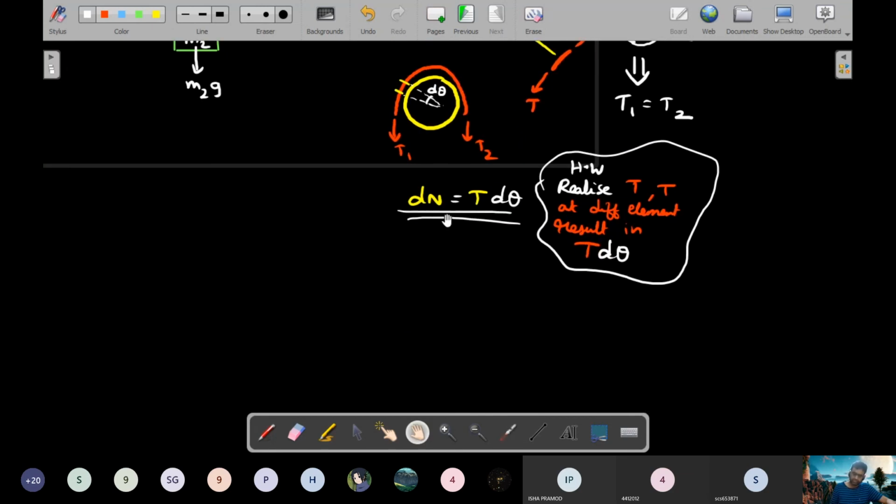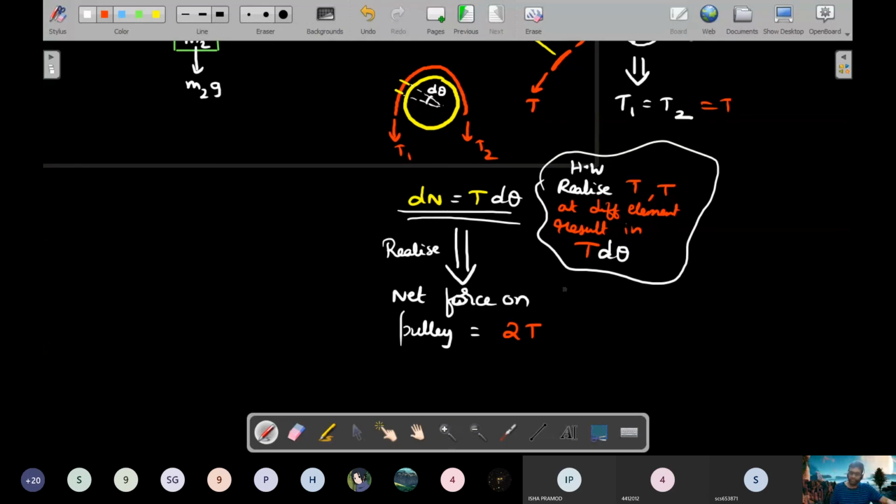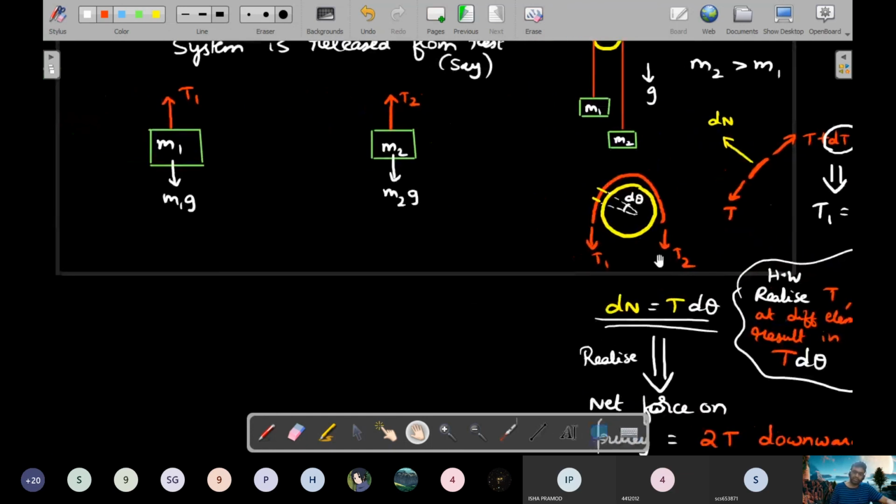So you realize that the net force on the pulley, with T1 equal to T2 equal to, let's say, T, will be 2T in the downward direction. So that's about the pulley's FBD.